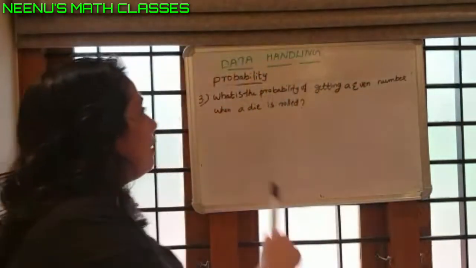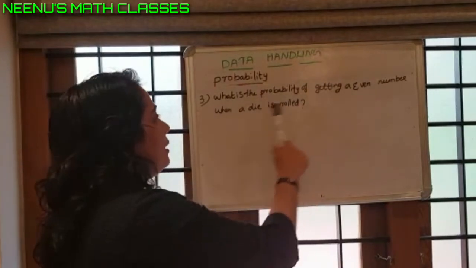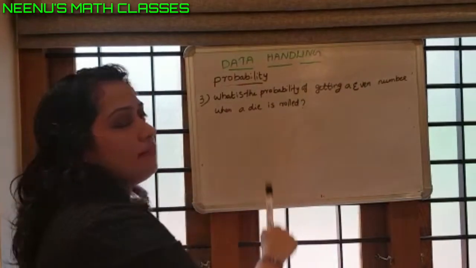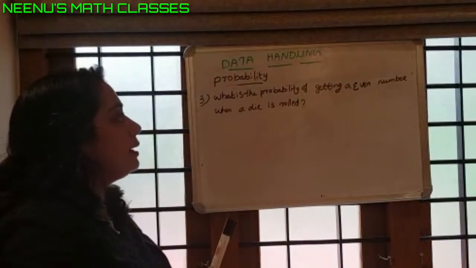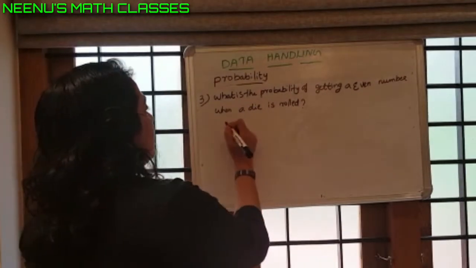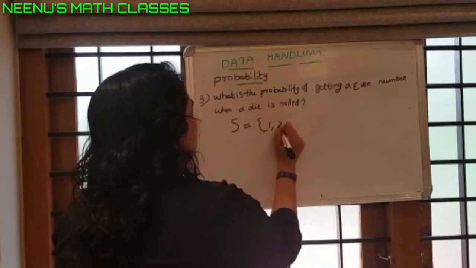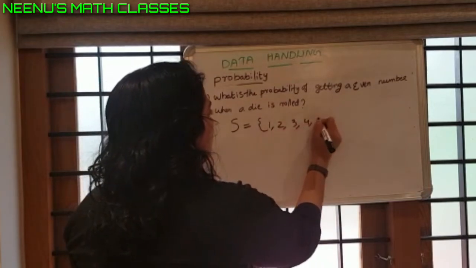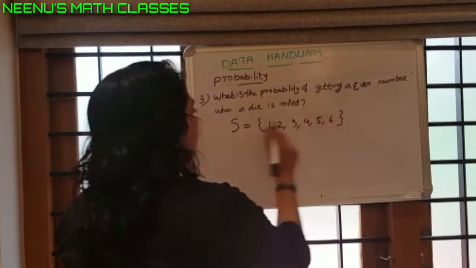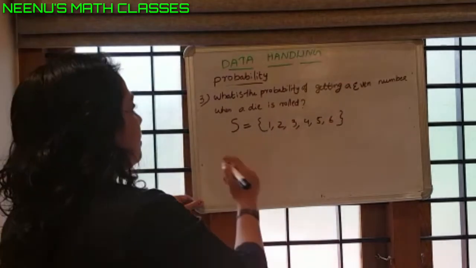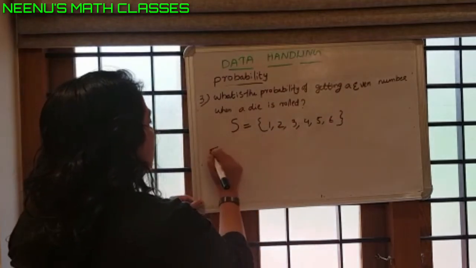Third example, what is the probability of getting an even number when a die is rolled? We know that the sample space is 1, 2, 3, 4, 5, 6. A die has 6 faces. Then what are the favorable outcomes?